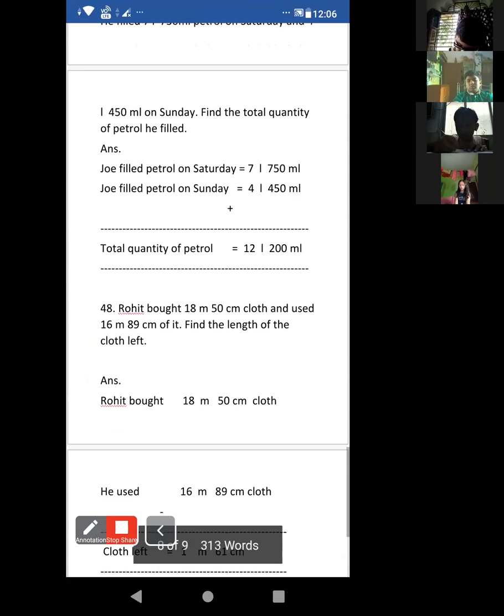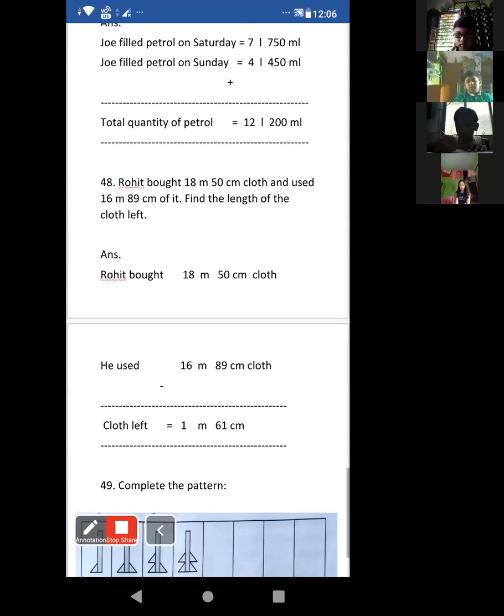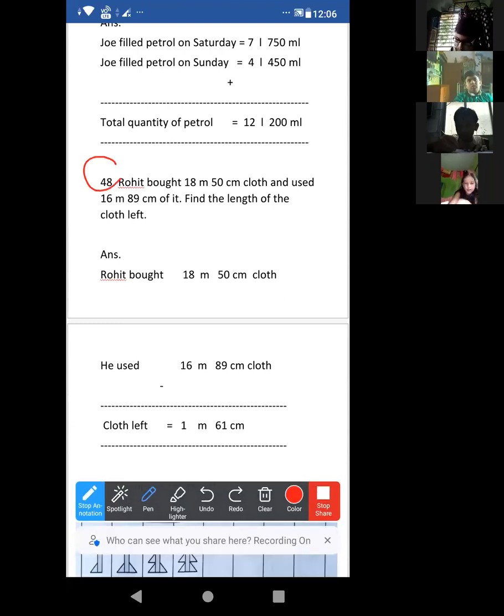Look at this. Number 48. Mark 48. I'm covering what to do and the answer. Look, it is given. One thing: these words, left and remaining, mean subtraction. I already explained. Now just listen to me. I am reading the question.